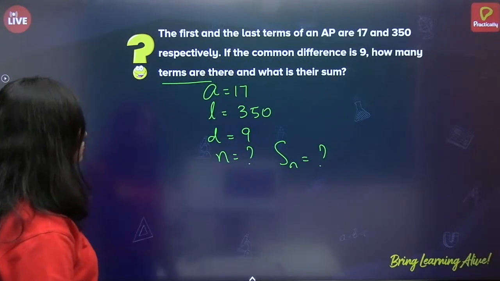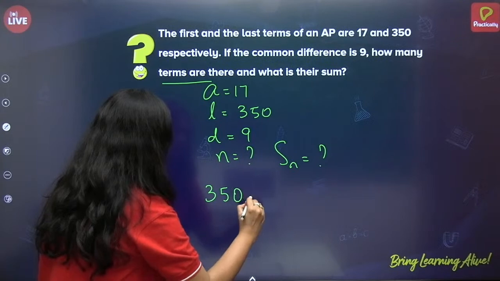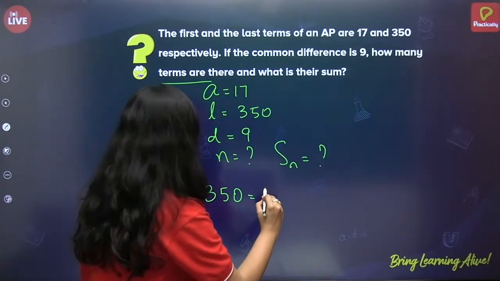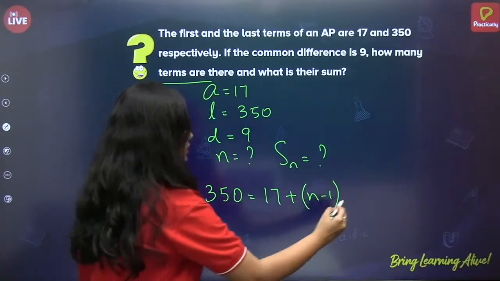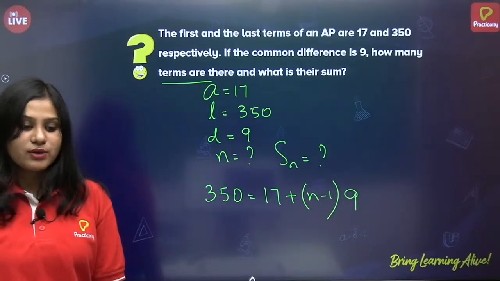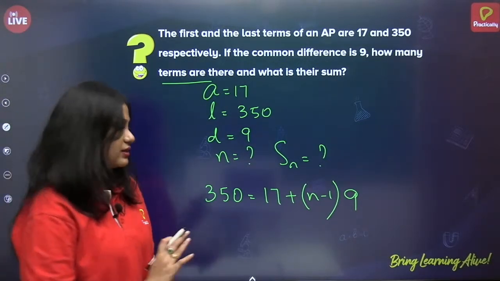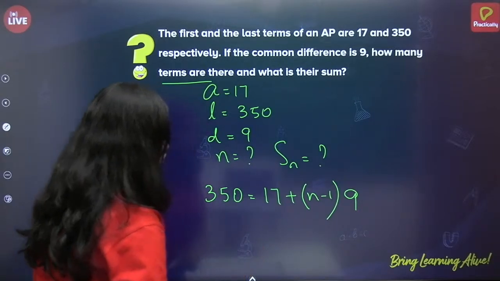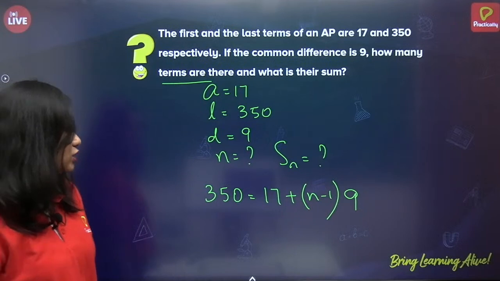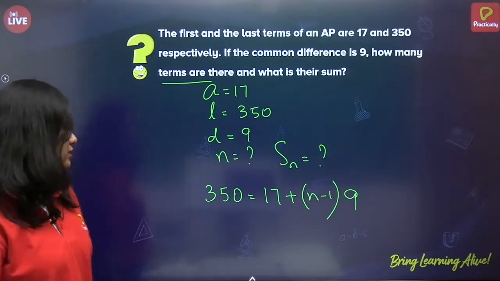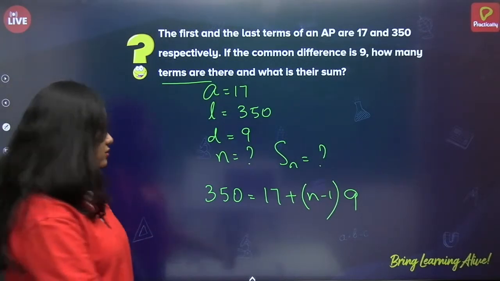First, let us apply the formula and find n. 350 is equal to 17 plus n minus 1 into 9. What we have applied is just the formula An is equal to a plus n minus 1 into d, nothing else. Let us solve 350 minus 17. How much do we get? 350 minus 10 is 340, 340 minus 7 is 333, correct?